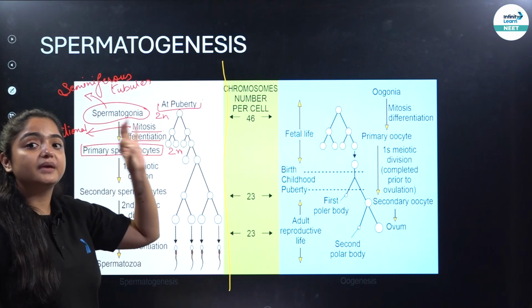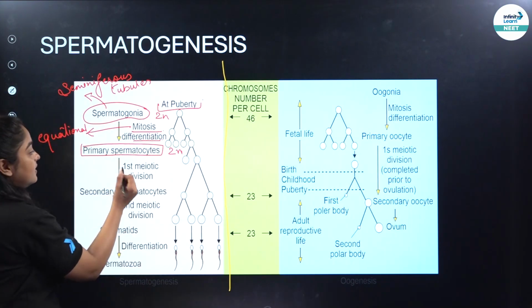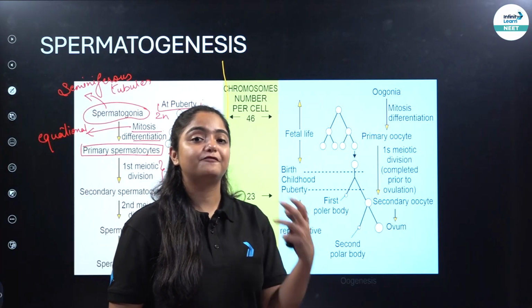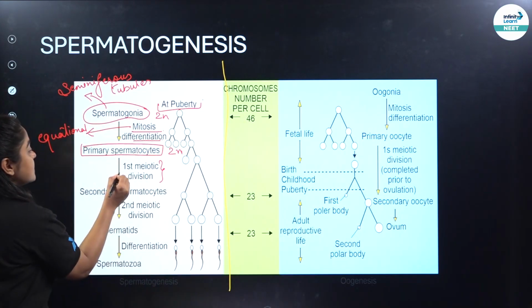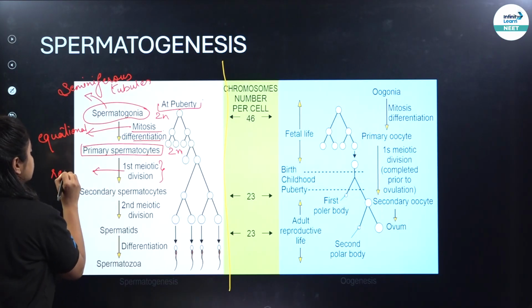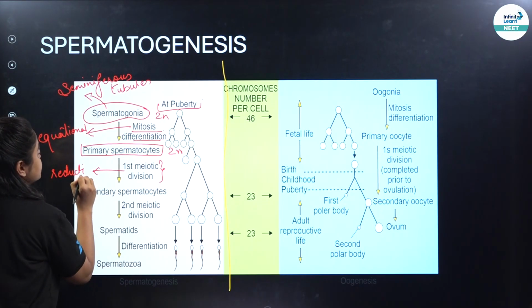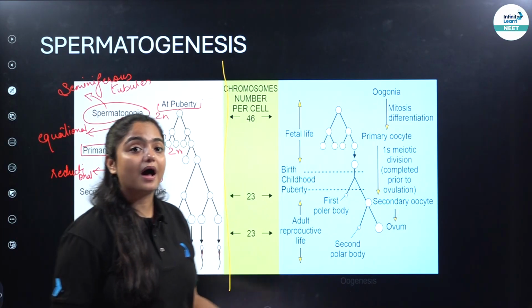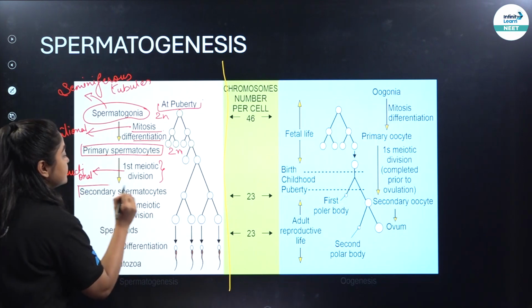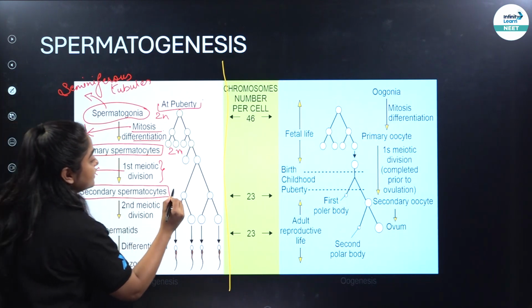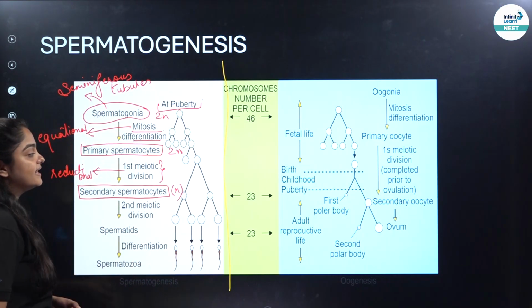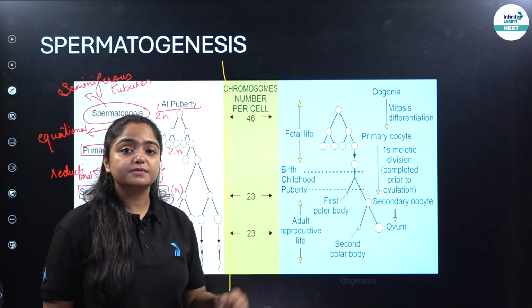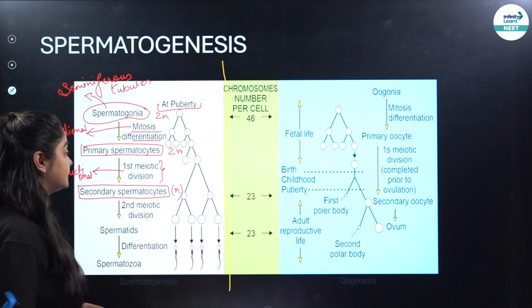Now, the first meiotic division takes place over here. प्राइमरी स्पर्मेटोसाइट के बाद होता है आपका फर्स्ट मियोटिक डिवीजन. When I say meiotic division, it means it is a reductional division. When I say reductional division, it means that now the number of chromosomes will be reduced to half, and hence it forms the secondary spermatocyte, which means secondary spermatocyte will be a haploid cell. इसलिए हम यहाँ पे n लिखेंगे. Haploid cell मतलब कितने chromosomes होंगे उसमें, होंगे 23 chromosomes, right?